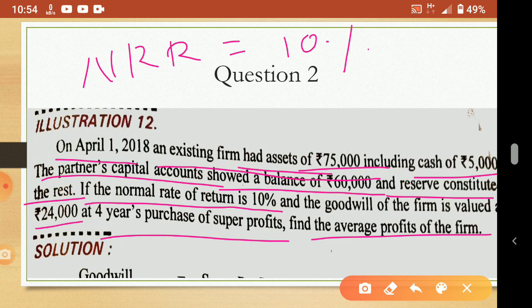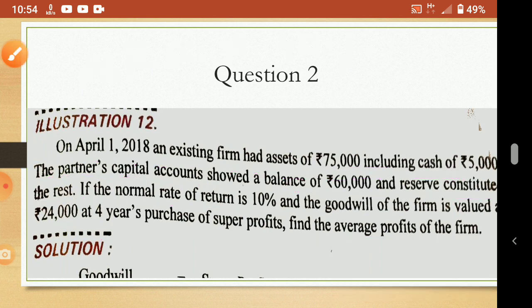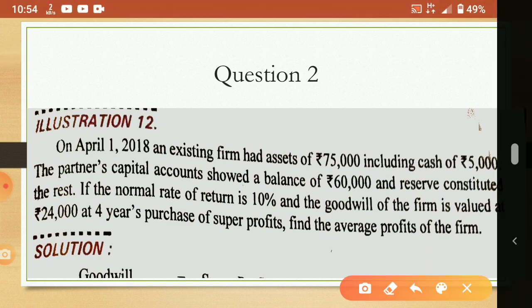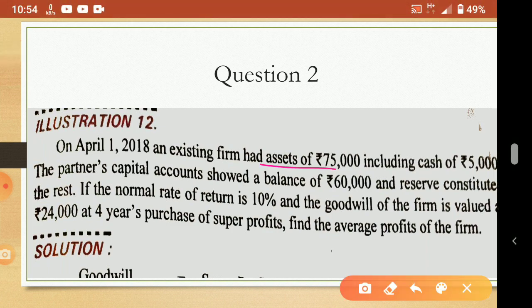But what are these items? Asset is given, capital is not given. Here what is given is the asset: rupees 75,000 including cash. In this 75,000 cash is already included, so cash is also an asset, and there is no need to add it again. And the partners' capital account showed a balance of 60,000, and the reserve constitutes the rest.